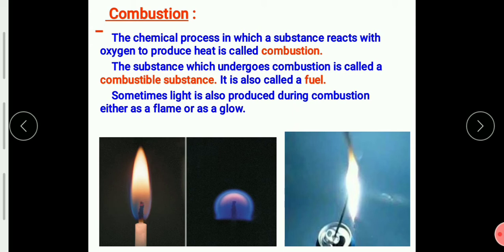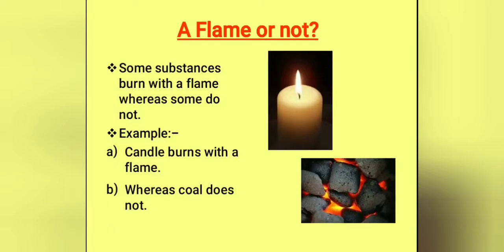So understand, students, in this chapter we are purely learning about some fuels. For example, we know the substances which undergo combustion, and we will study the various types of combustion in these lessons. So I hope you have understood what is combustion, the reaction of a substance with oxygen. The substance which undergoes combustion is called a fuel. Flame or not.